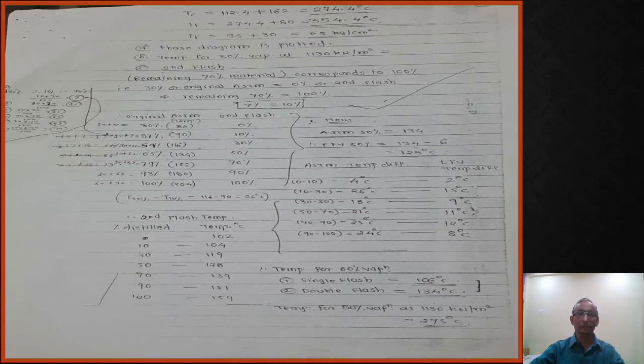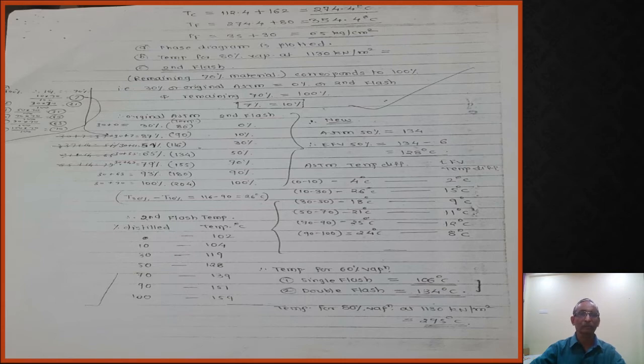In the second flash, the 0% temperature, considering this particular ratio 7% equal to 10%, the 0% ASTM point will be 30%, because 30% is the 0% point and the last point is 100%.